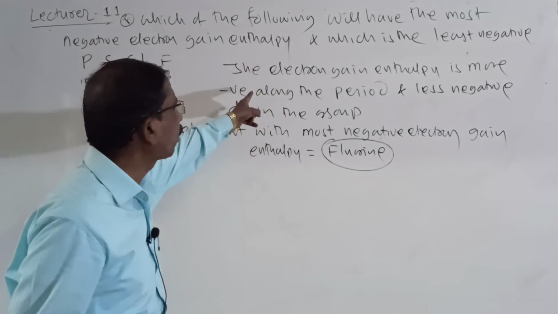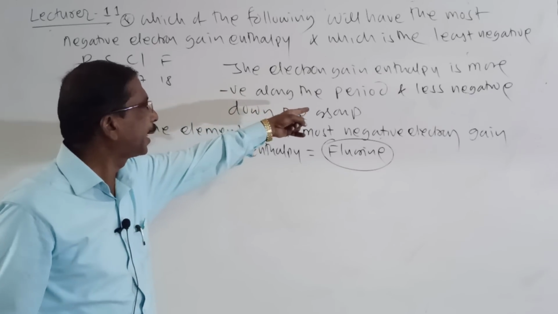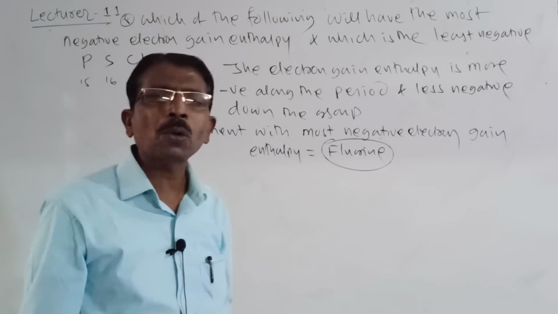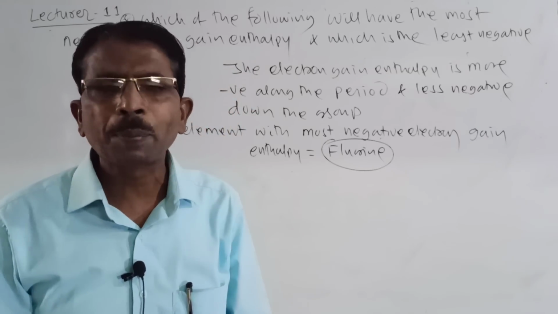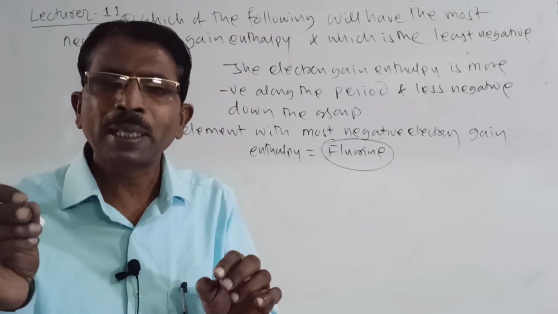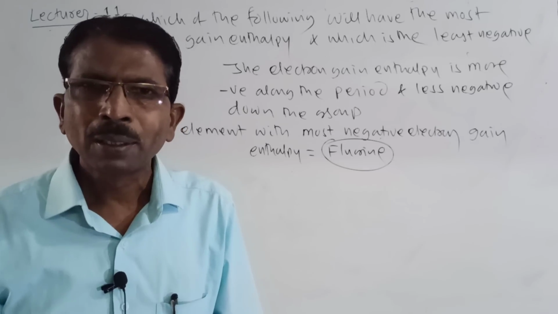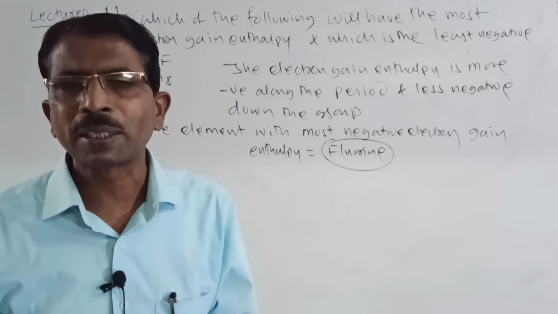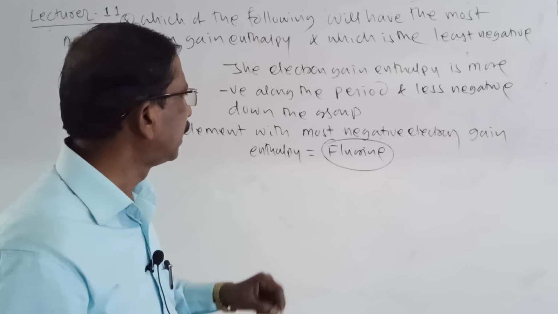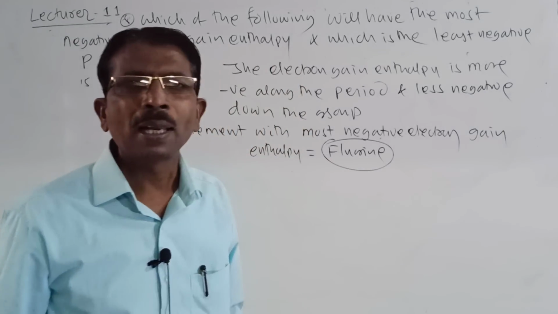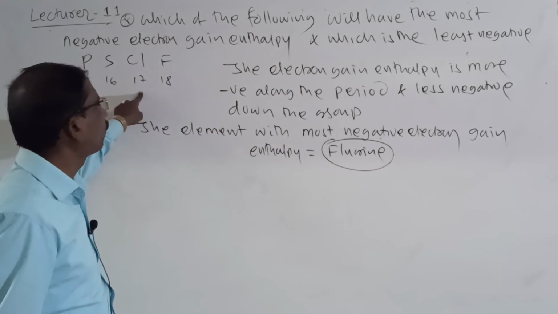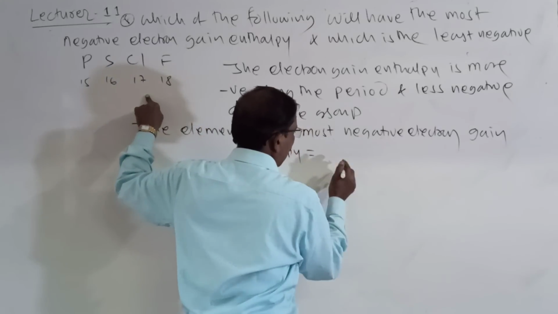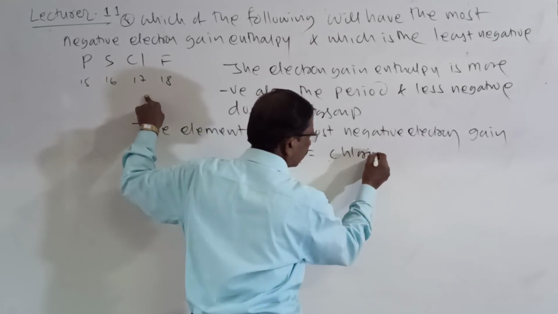Inter-electronic repulsion takes place. But according to electron gain enthalpy, it is more negative along the period, which means fluorine must come. But here the fluorine answer is wrong, because as I already explained in theory, when the electron enters the 2p orbital, electron gain enthalpy means it takes the electron, so inter-electronic repulsion takes place. Due to this inter-electronic repulsion, fluorine is less electronegative as compared to chlorine. So our answer here is chlorine.